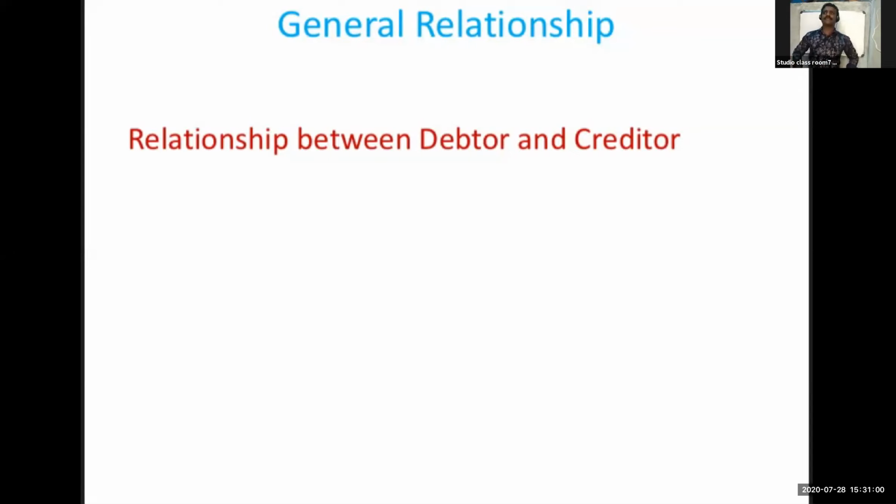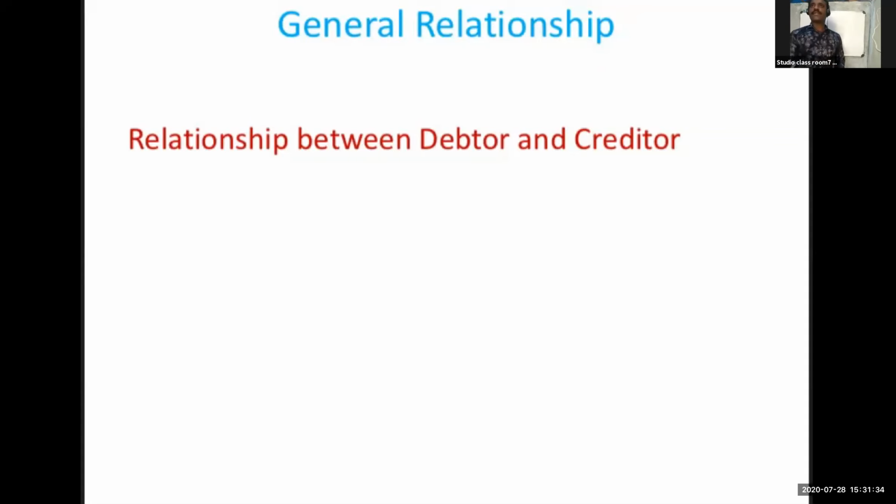Who is a debtor? Already we know in accounting, who owes money to the business? Yes, very good. So who is a creditor? Who lends the money on credit basis? Yes, to whom the business owes, that is a creditor. Here it is opposite.